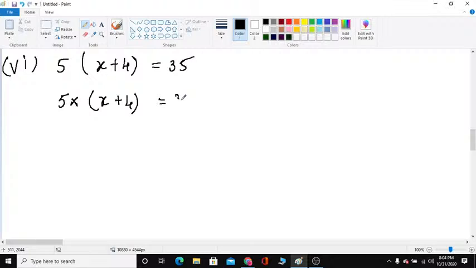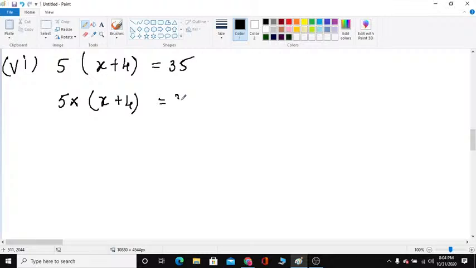Here outside the bracket, what is there? Into. 5 is common for x and 4, so multiply 5 with x and 4. First you multiply with x: 5 into x. Next, which sign is within the bracket? Within the bracket, plus sign. Plus 5 multiplied with 4 now. 5 into 4.